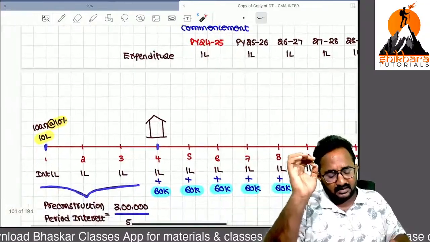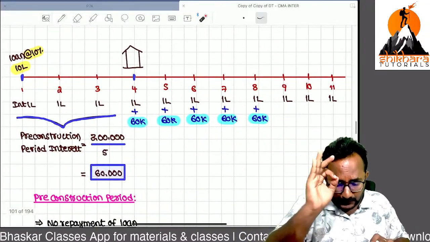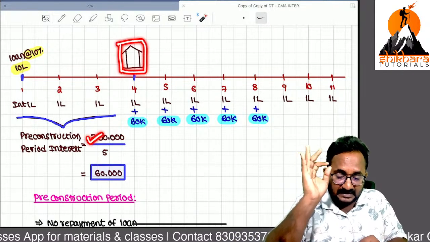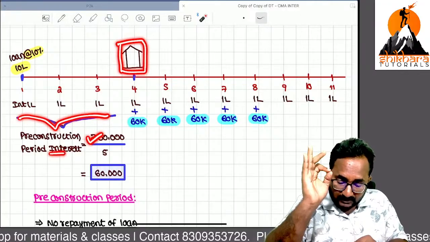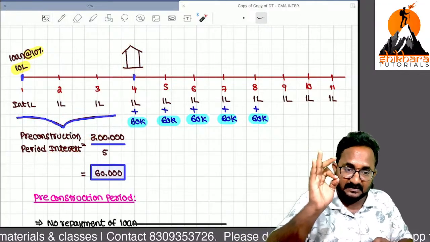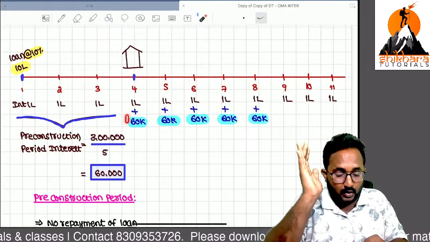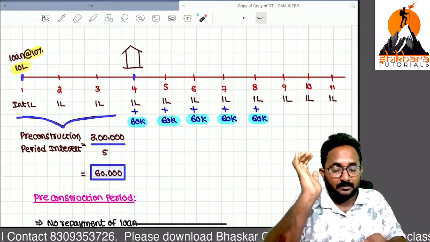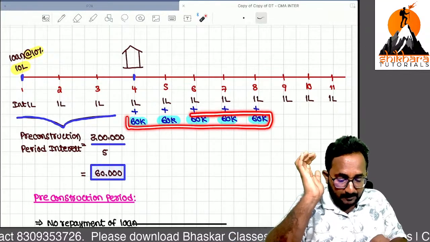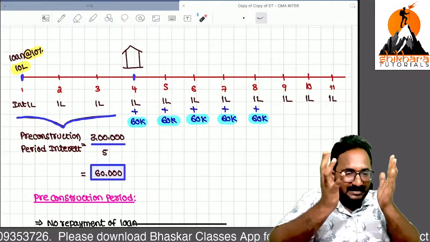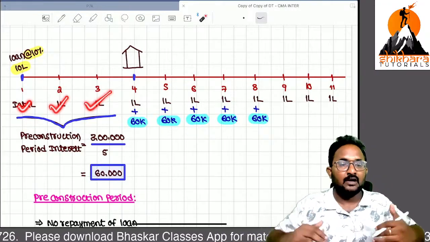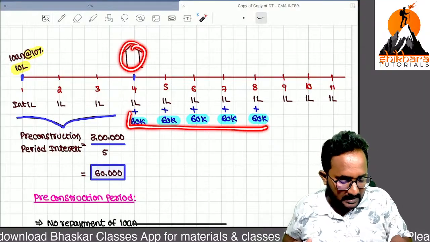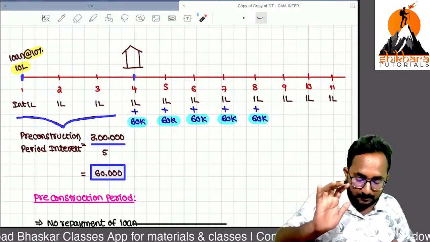Remember, sir, for construction purpose, if you have taken a loan before construction completion, that is a pre-construction period. Whatever interest there is in that period is pre-construction period interest, which will be allowed as deduction in 5 equal annual installments from the year of construction completion. What is the reason, sir? In this year we don't have any house, so how can we take the deduction? That's why the deduction can be taken only from the construction completion year.